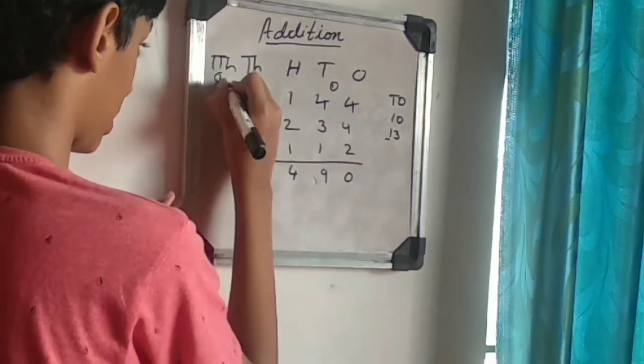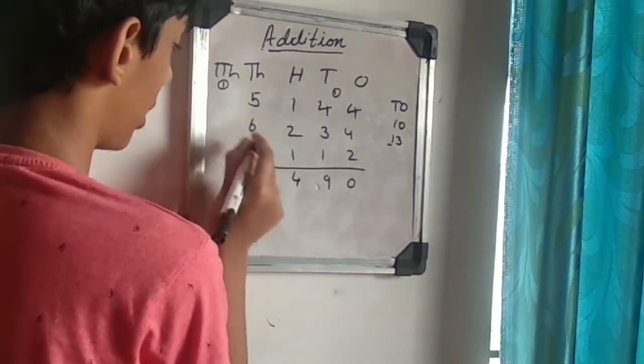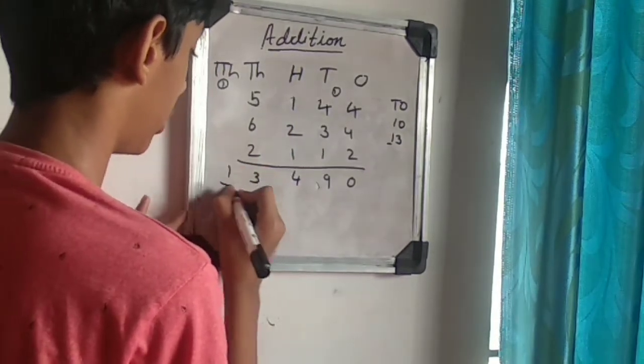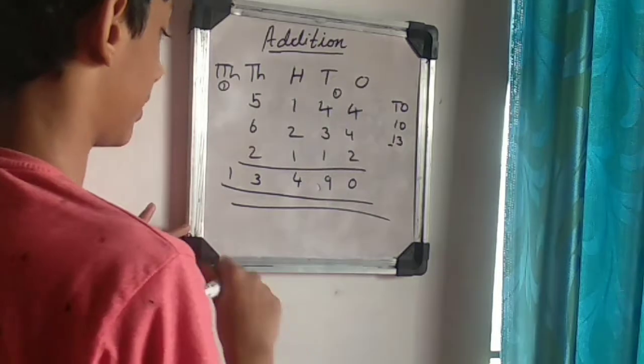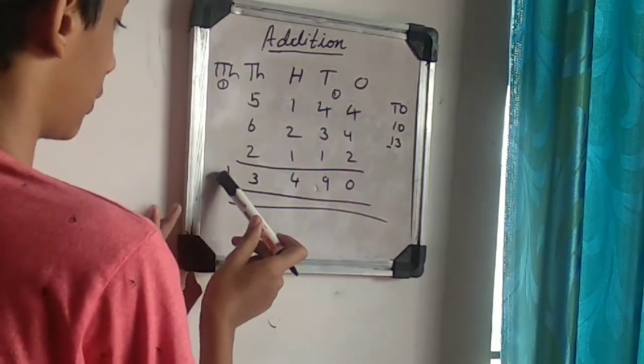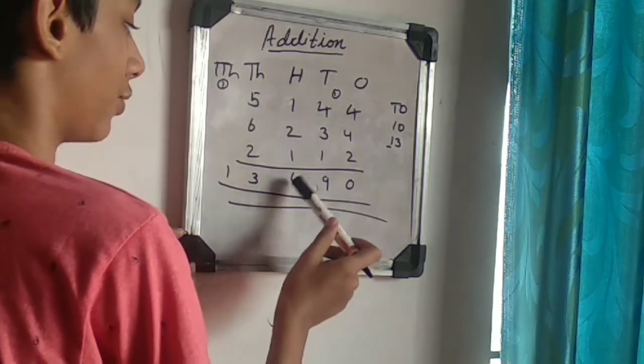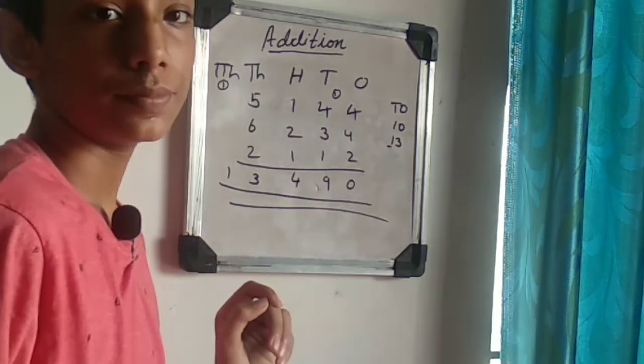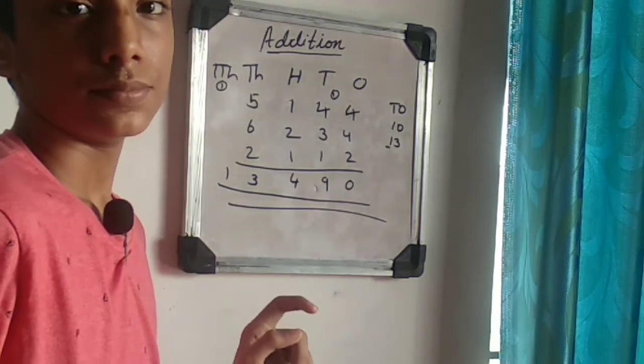Write 1 as a carryover and write 1 down here directly. Because the 10,000 place is coming, we read it as 13,490.